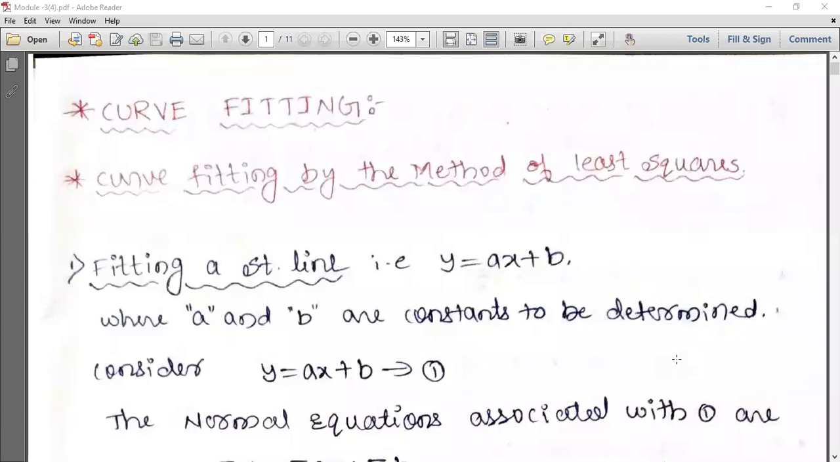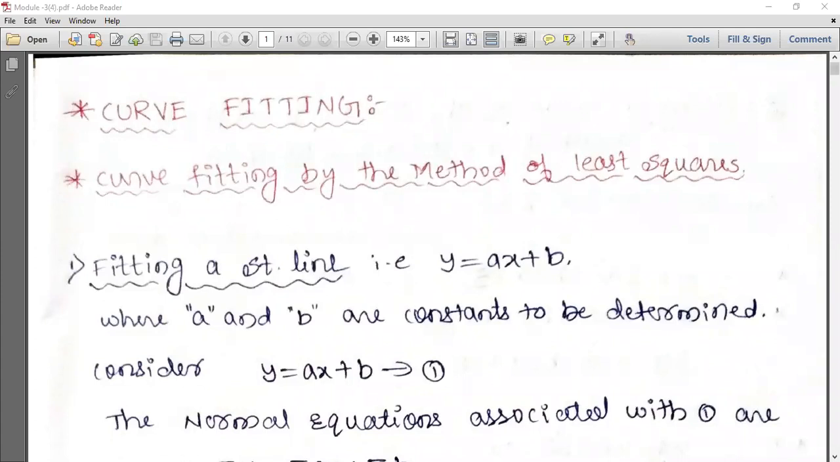So this is module 3. Module 1 is completed, module 2 is completed. Now we'll come to module 3. Half of the part is curve fitting. The remaining half will be some statistical methods: regression, coefficient of correlation, and so on.